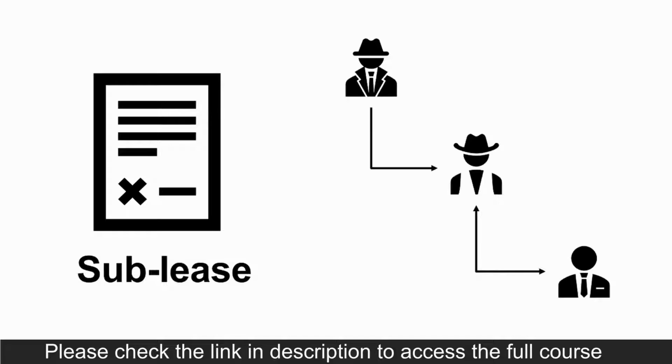We will now discuss the sublease. This is a small topic but very relevant. Let's understand it. So when a lessee releases the asset to a third party, then it's called sublease. Means the lessee is releasing the asset which he took on lease. Let's understand this with an example.